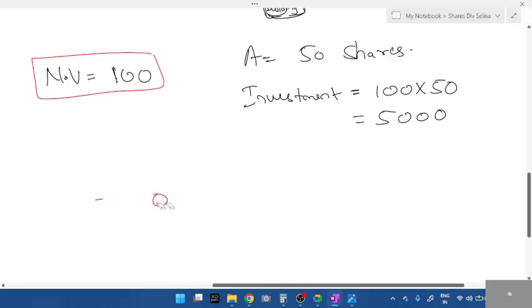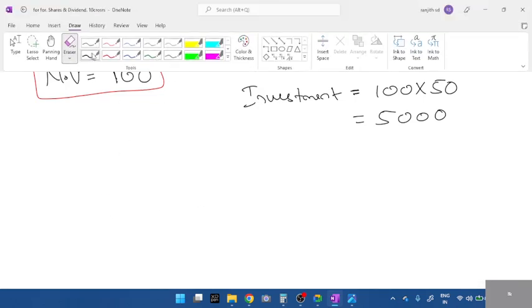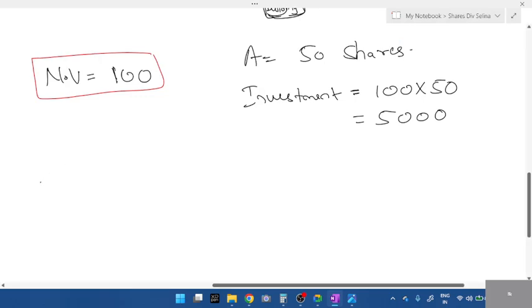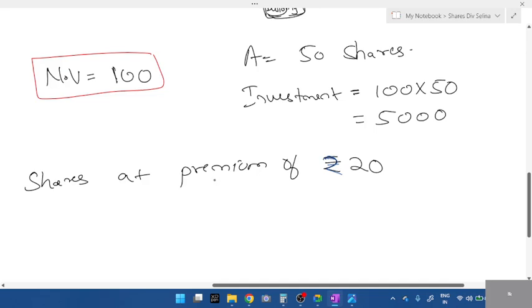So now I'll ask you all a question. The nominal value is 100. Shares at premium of rupees 20. What do you mean by this, students? Shares at premium of rupees 20 meaning. Premium is profit or loss? Premium. Profit of rupees 20.